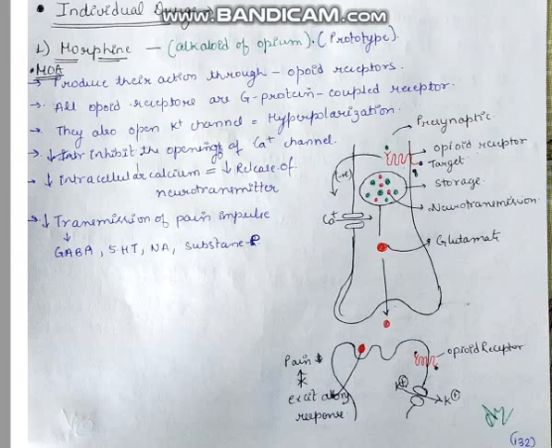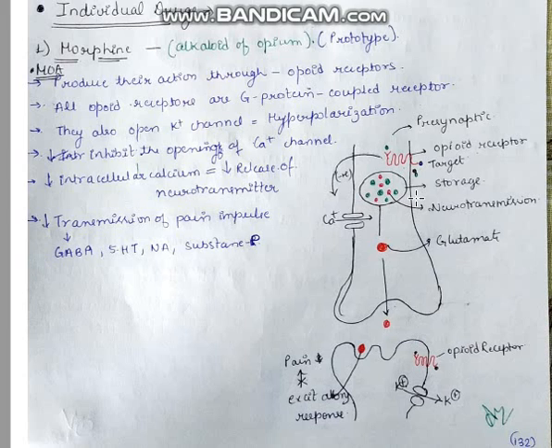Now we will talk about the individual drug. The most important drug is morphine. First of all, you have to see the mode of action. Morphine is an alkaloid of opium, which is a prototype, and produces its action through the opioid receptors. All the opioid receptors are G protein coupled receptors, and they also open the potassium ion channel. This potassium ion channel is opened by the opioid receptors for hyperpolarization, which inhibits the opening of the calcium channel.